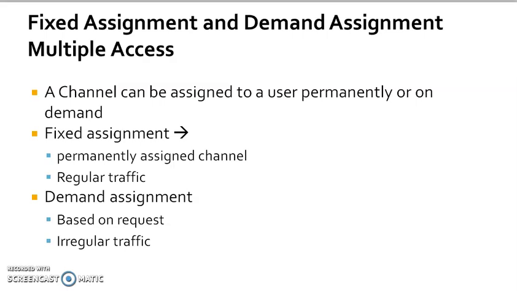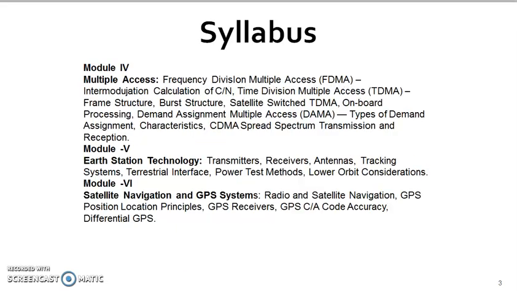So the demand assignment multiple access system improves the efficiency of a multiple access system in terms of capacity utilization, but adds complexity due to the requirement of an assignment channel and transmission control. With this, we come to the end of this particular module. In this module we have learned about TDMA, FDMA, CDMA and spread spectrum systems, and the differences between them.